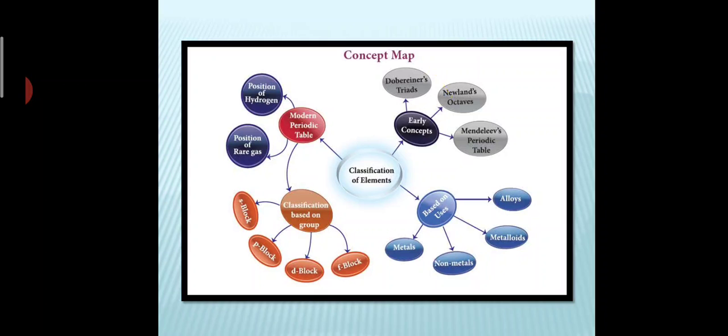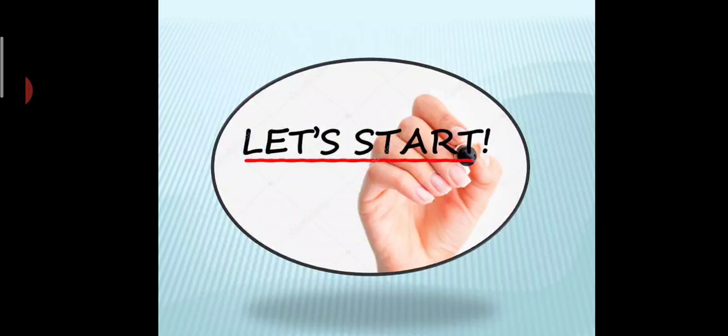Then Mendeleev's periodic table was based on the atomic mass. Later on, the modern periodic table came, which was discovered by Henry Moseley in 1913. He said the periodic table was based on the atomic number. So we saw the features and the groups and families of the periodic table. Today we are going to see the continuation, that is the classification of these groups and the position of hydrogen and rare gases, and the uses.